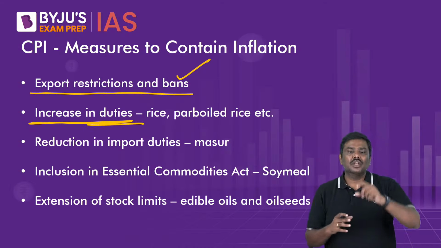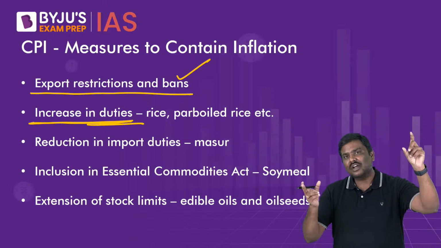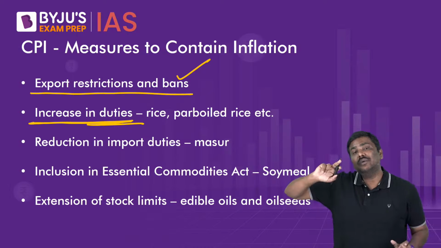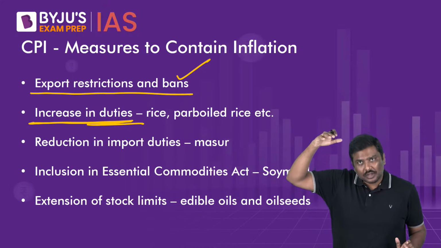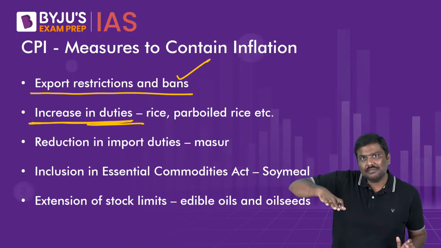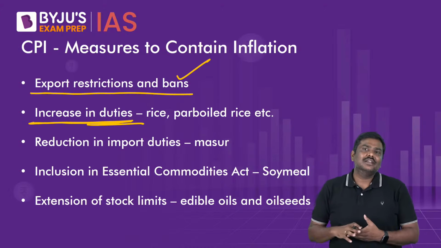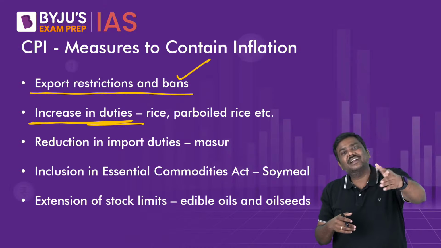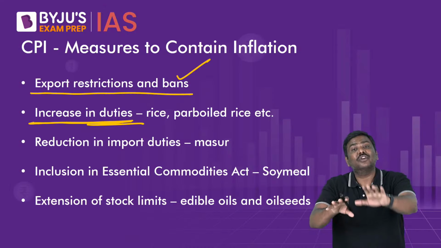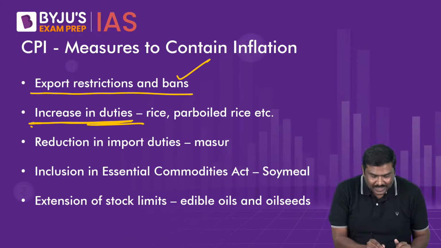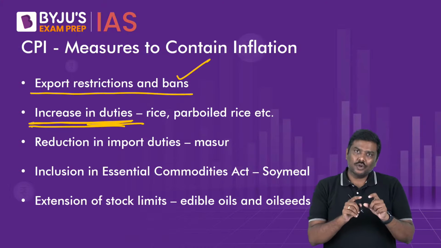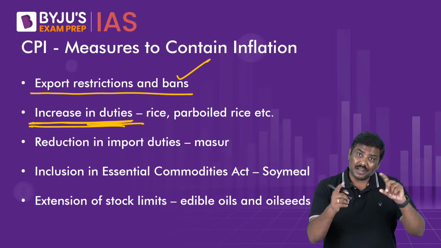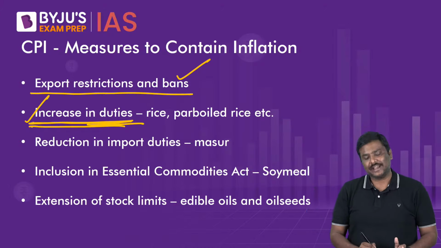Argument is simple. You are also exporting, but now you'll have to pay higher taxes, which will push up the market price. It will become less competitive, or competitiveness of the commodity will come down in the international market. So the importer sitting in the other country now feels that you are exporting at a higher price, automatically demand for your commodities will come down. So increase in the duties, in order to ensure that supply in the domestic market increases and exports become less competitive, also has been taken.